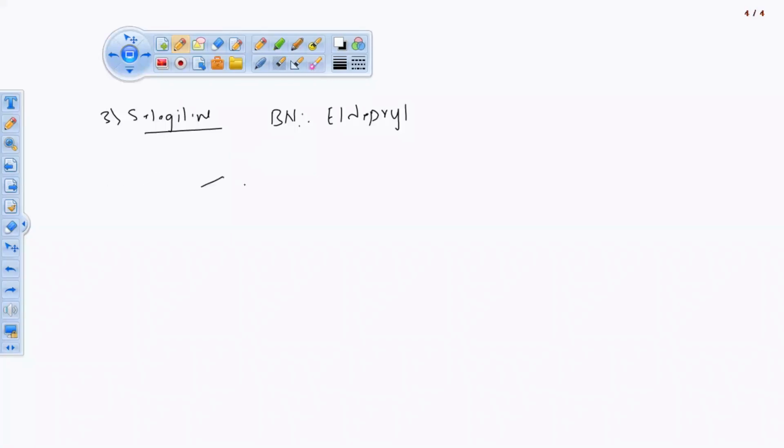The structure is very simple. It is a very small structure of selegiline. Carbidopa, levodopa, selegiline all are having very small structures. In selegiline, we don't have a hydroxyl group in this category. We are having CH3 at this place instead of NH2. We are having a proton over here. We don't have anything of a methyl group, but we are having a proton and one N. Upon N we are having one methyl group.